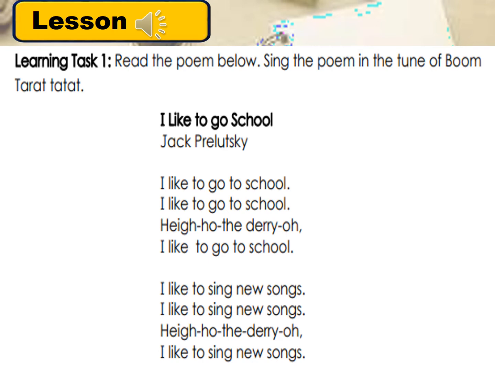I like to go to school. Hi-ho, the dairy-o. I like to go to school. I like to sing new songs. Hi-ho, the dairy-o. I like to sing new songs.